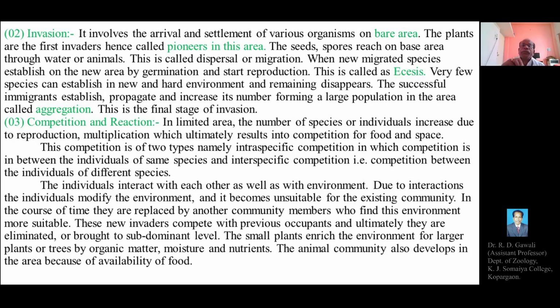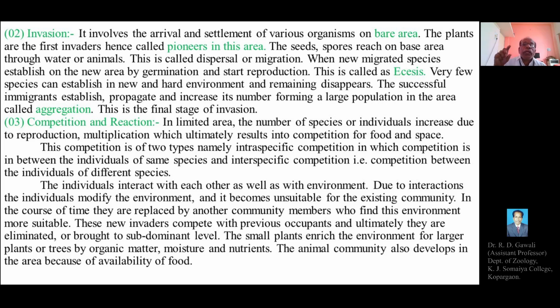Only a few species can sustain, establish or tolerate the hard, new environment of the bare land, and the remaining disappear, get killed or die.